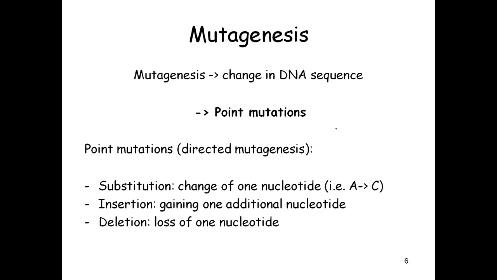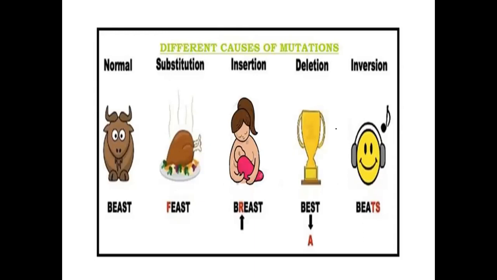We can carry out mutations with the help of reactions like substitution, insertion, deletion, inversion, etc. In the following figure, we will try to understand the meaning of point mutations. So let's see this diagram first.